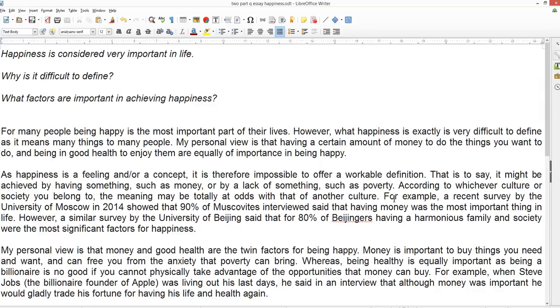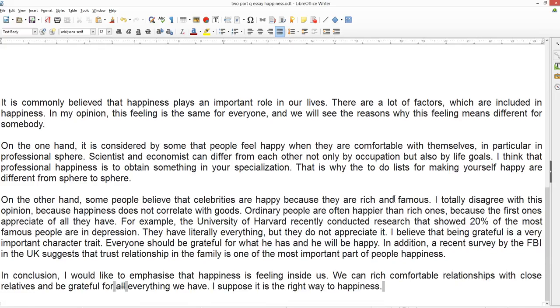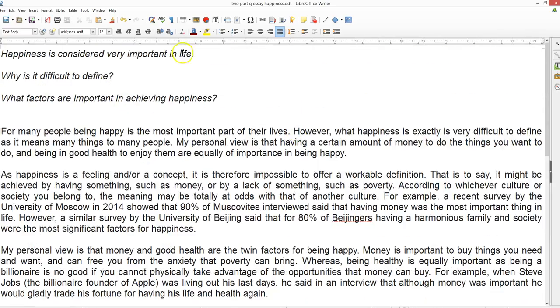Okay. Now, as I say, this was a difficult question, somewhat abstract, so you have to use a bit of imagination, but it's not bad. Now, let's have a look at the student essay, and we'll make a comparison. So, sentence one, you paraphrase the question. It's commonly believed that happiness plays an important role in our lives. Okay, that's not bad. He's paraphrased that well.